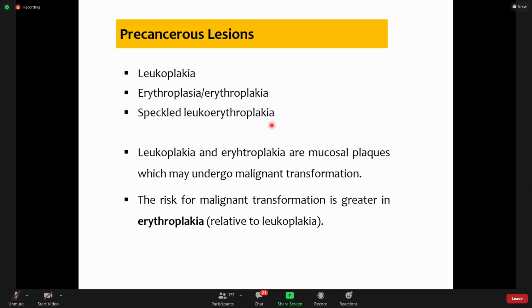Now erythroplakia and leukoplakia are mucosal plaques which may undergo malignant transformation under certain conditions, and that's why they are known as precancerous lesions. The risk for malignant transformation is greater in erythroplakia as compared to leukoplakia. We'll see the reason for that tendency.